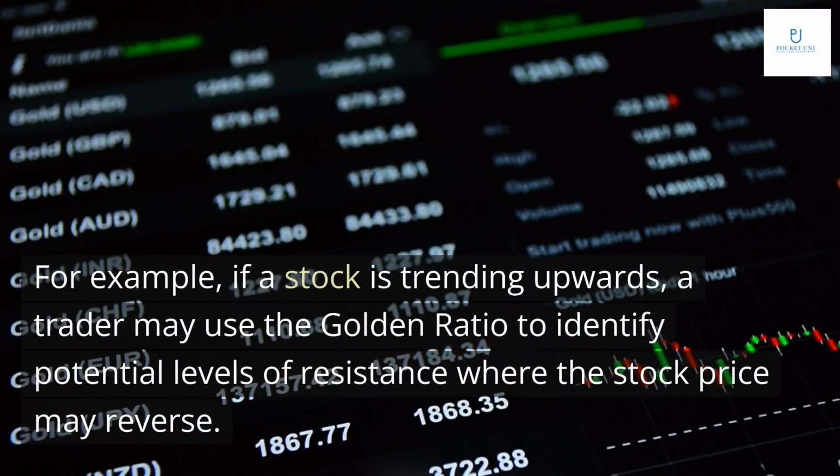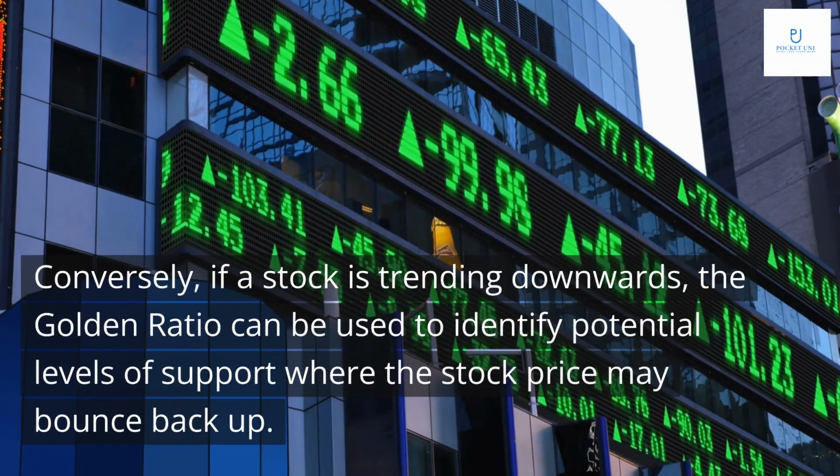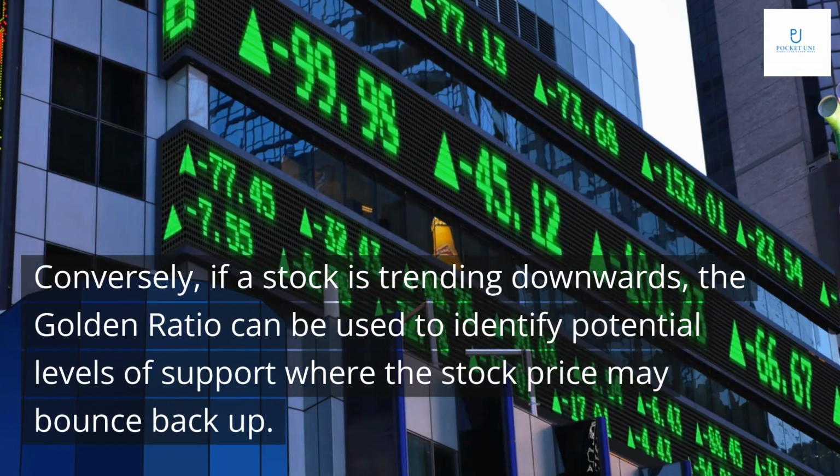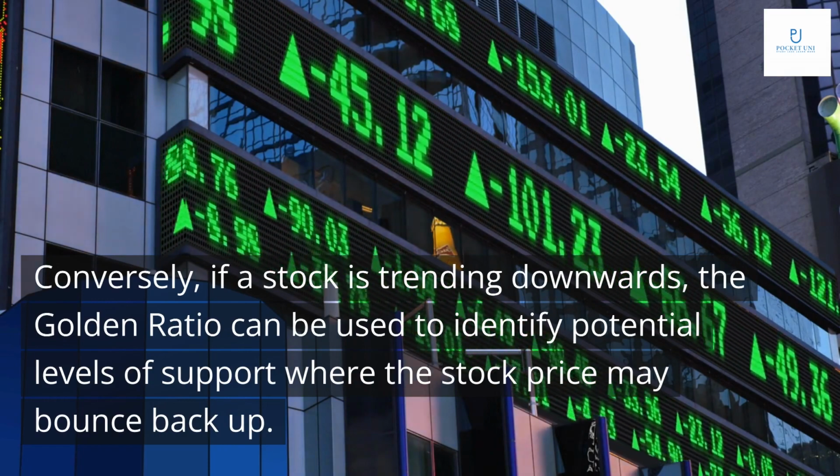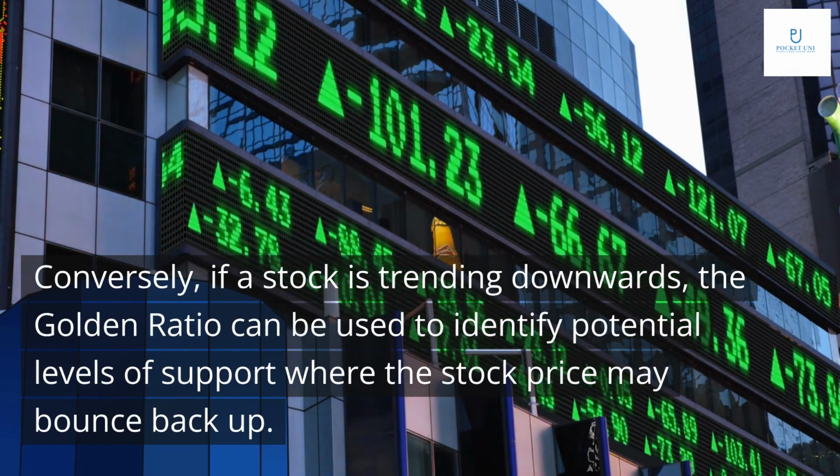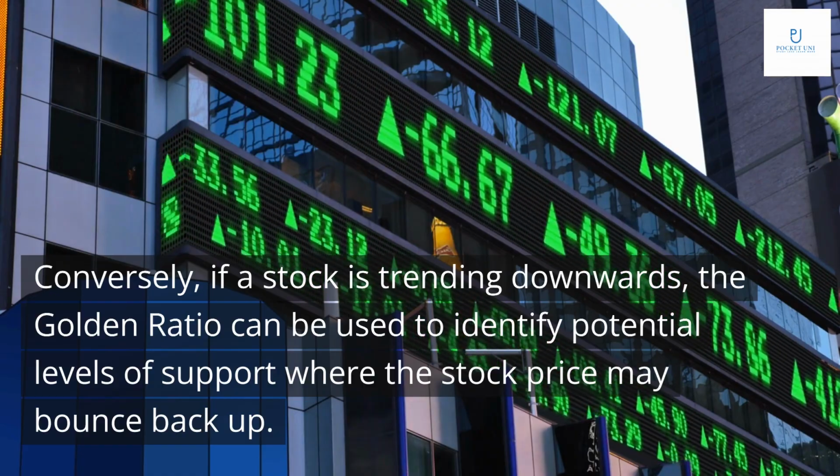For example, if a stock is trending upwards, a trader may use the golden ratio to identify potential levels of resistance where the stock price may reverse. Conversely, if a stock is trending downwards, the golden ratio can be used to identify potential levels of support where the stock price may bounce back up.